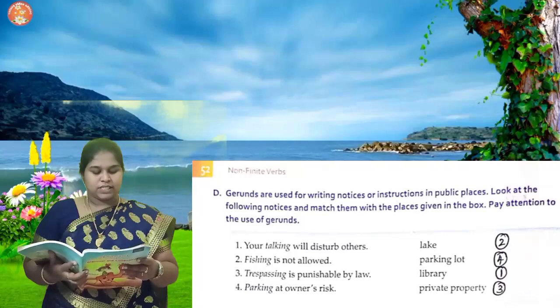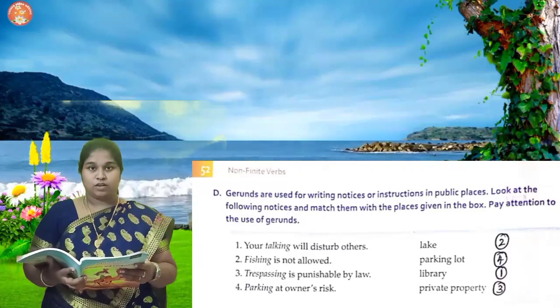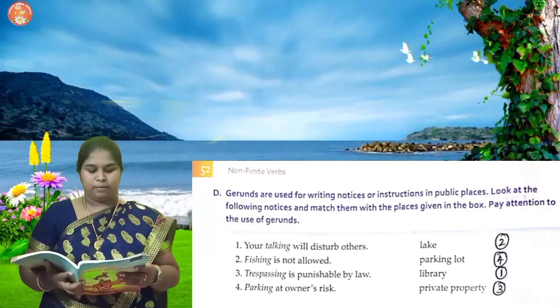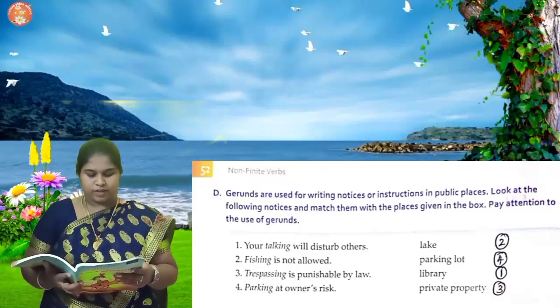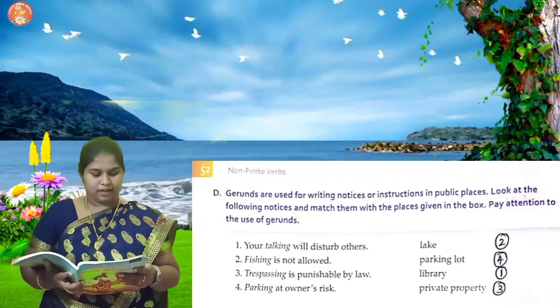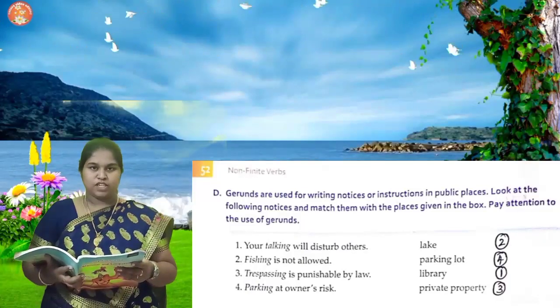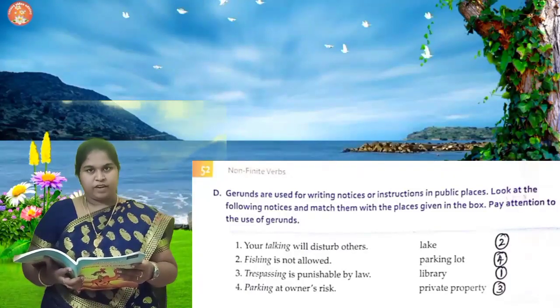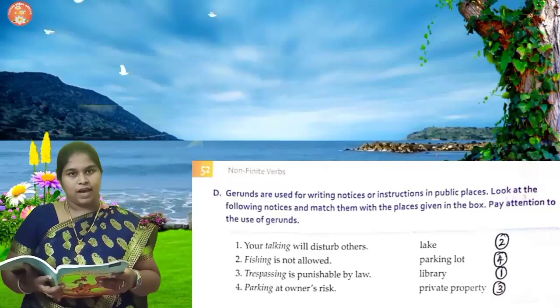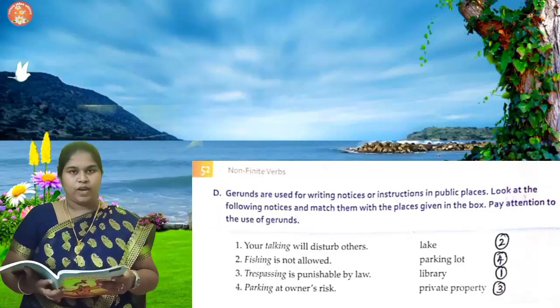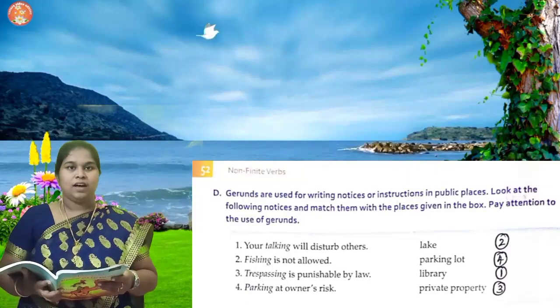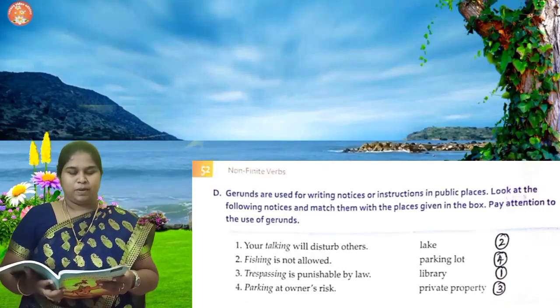Your talking will disturb others. Where you are not supposed to talk? In library. So mark 1. Fishing is not allowed in the lake. Trespassing is punishable by law. Private property. Parking at owner's risk. Where? In parking lot. So we can see all these writings as notices in the public places.